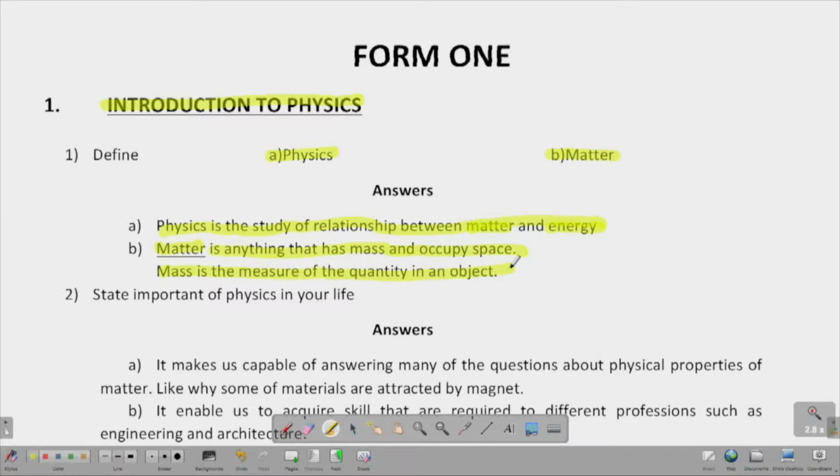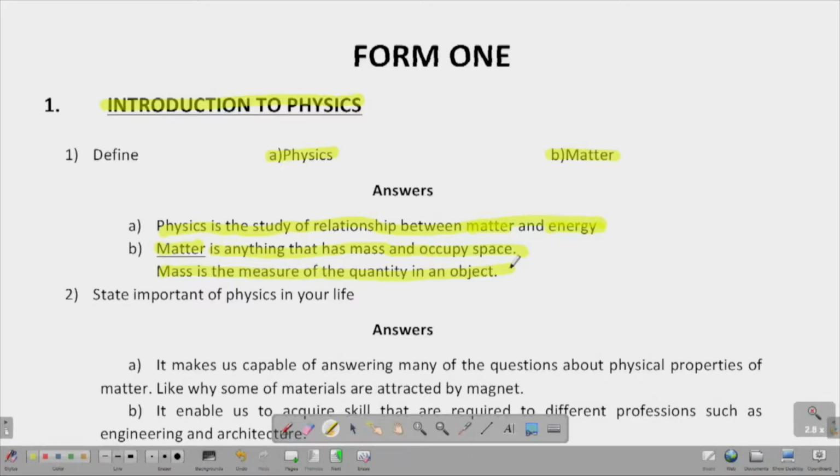If we take this as our object, we can see that this pen here has mass, because it has some quantity in it. This makes it different from another type, maybe let's say a chair or air. Air is also matter because it has mass, it has quantity in it. If you were to measure it, you would see that it has a quantity which is different from the quantity in the pen. So that is matter in general.